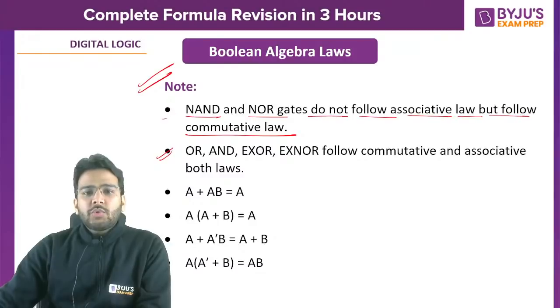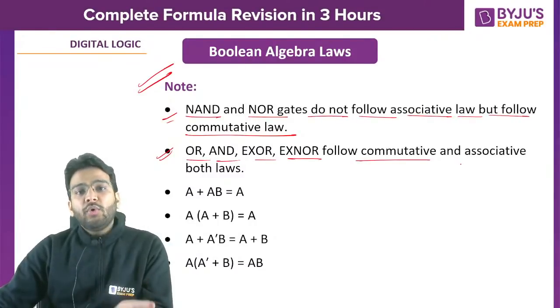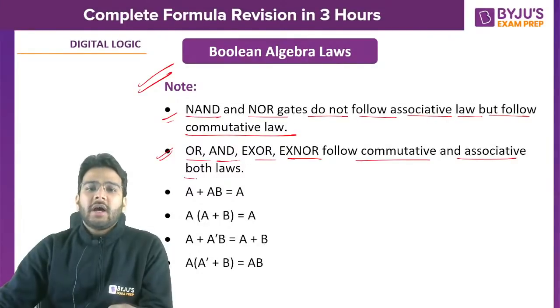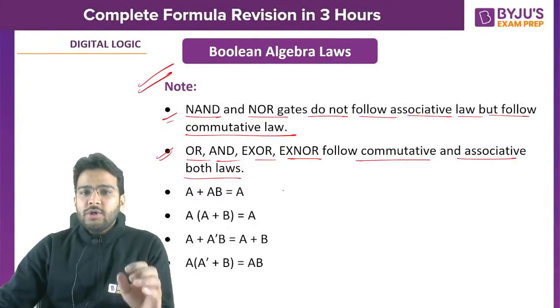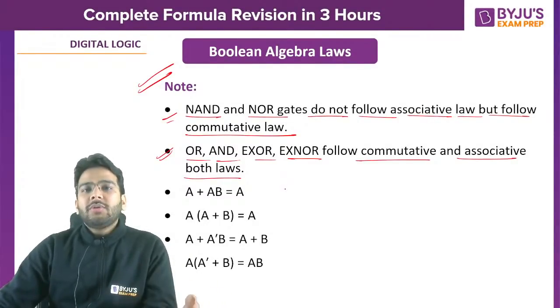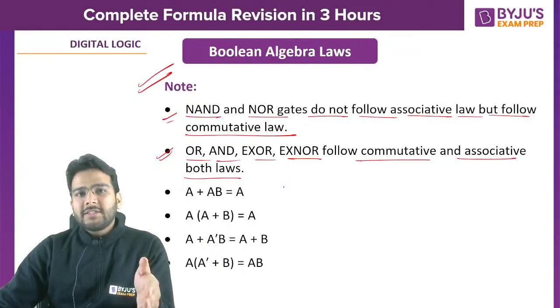Now what about this one? OR, XOR and XNOR follow both commutative property and associative property. So sometimes in the simplification also they may ask. In the previous year also they have asked these types of questions.